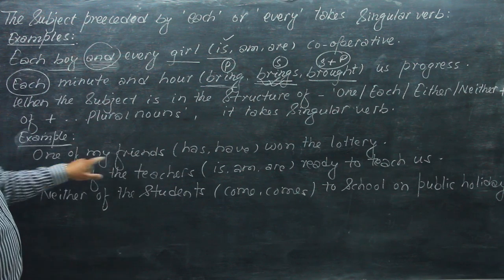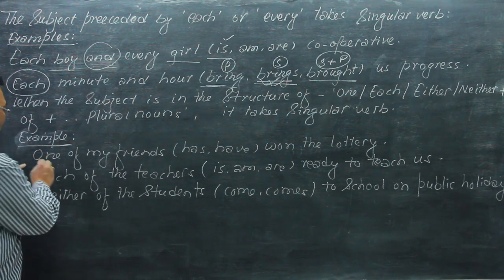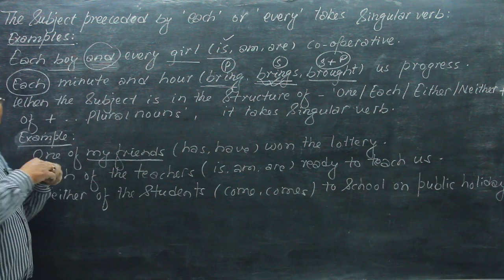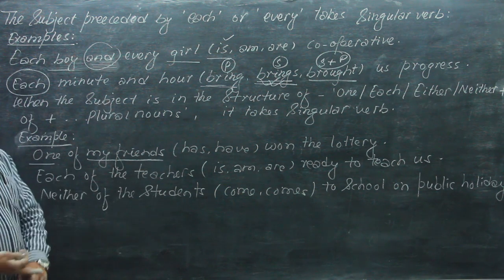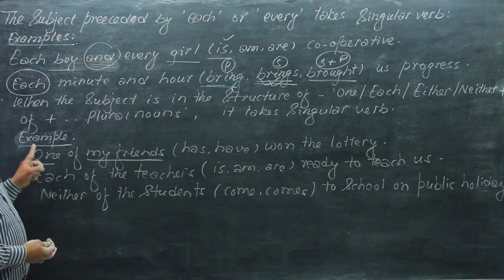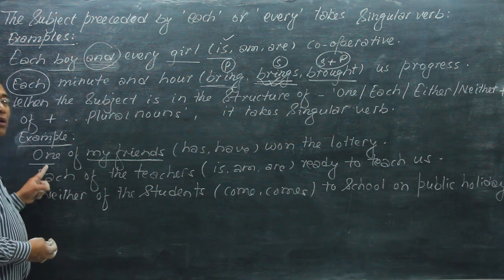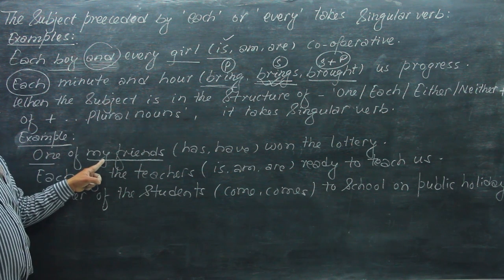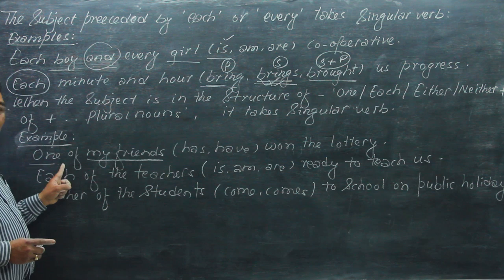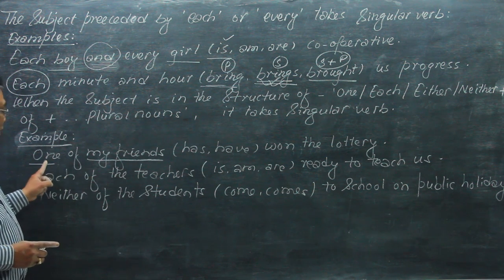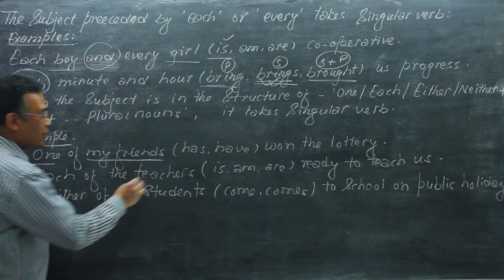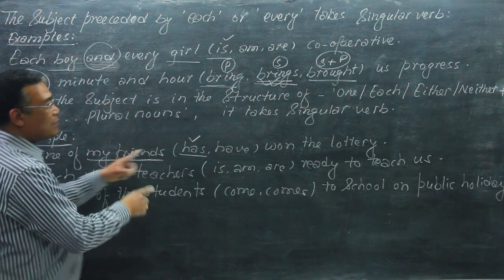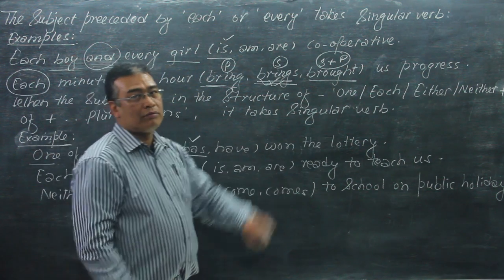Here, one of my friends. This means there are many friends, and among them one friend. So this is singular, one of my friends. One of my friends means only one person, and so it is singular, and the subject-verb agreement is singular, and this is correct here. One of my friends has won the lottery.